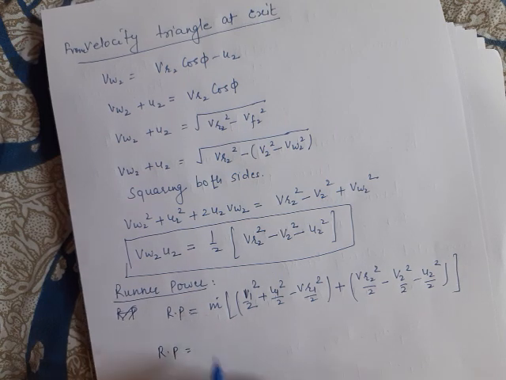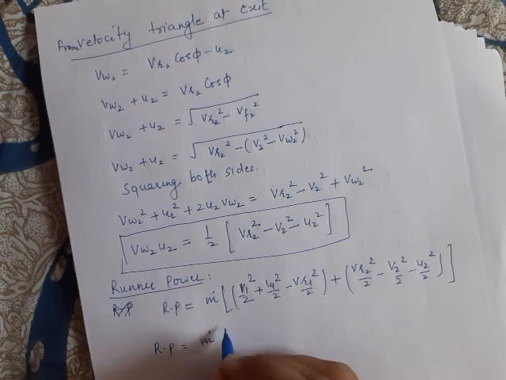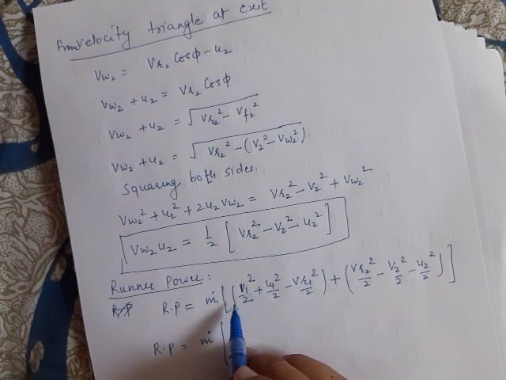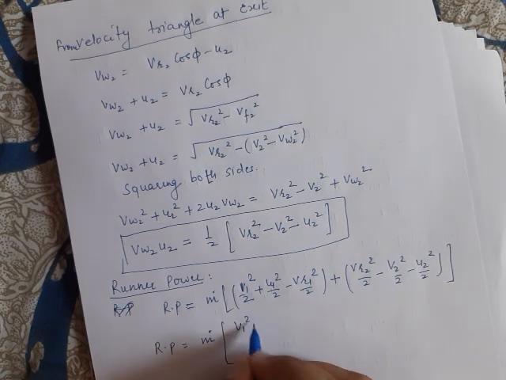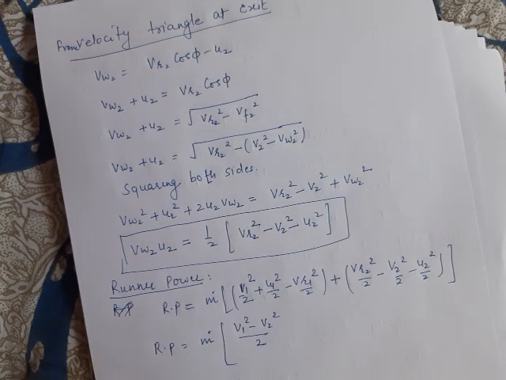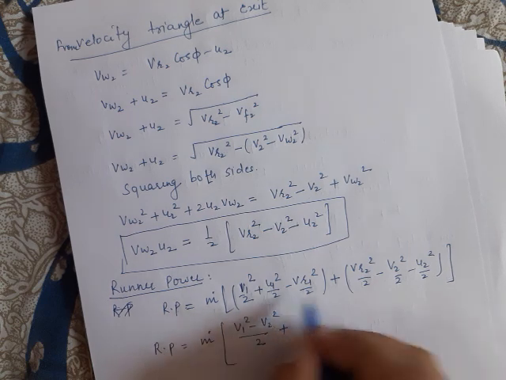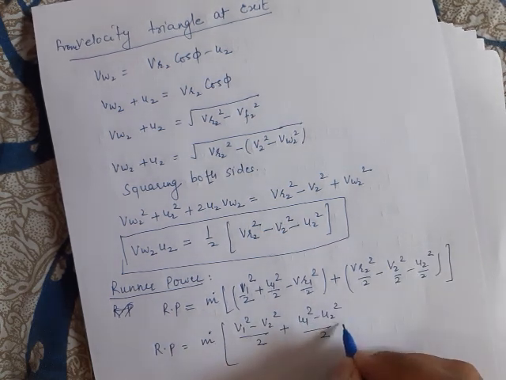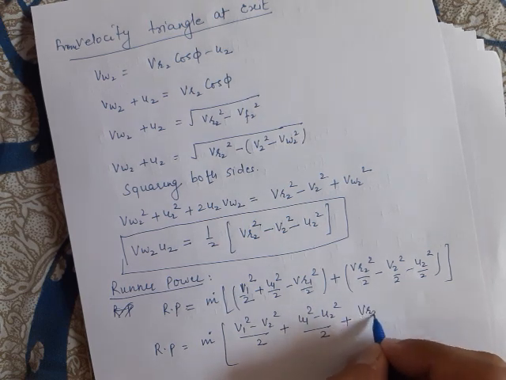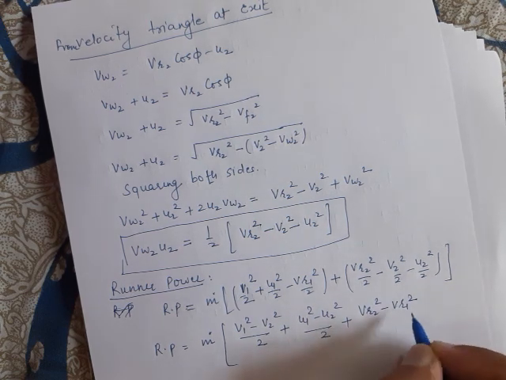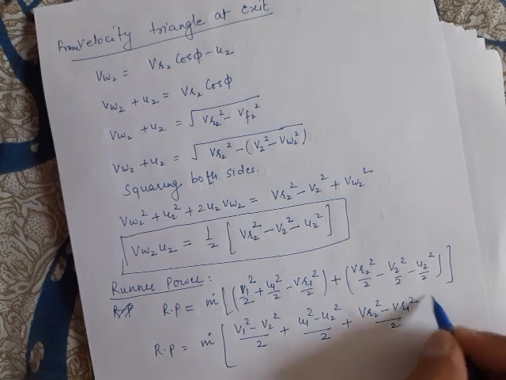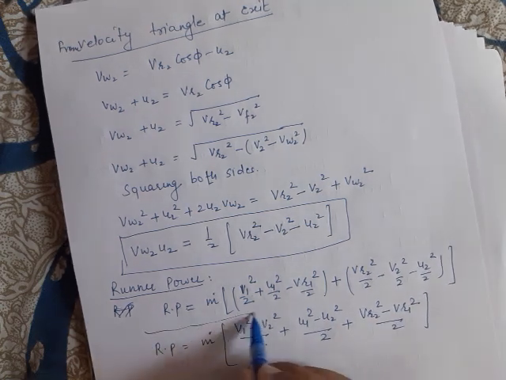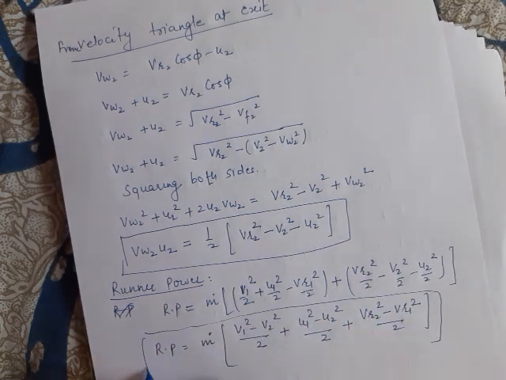Therefore, runner power would become m dot taken outside. Please note: V1 square minus V2 square by 2, plus U1 square minus U2 square by 2, plus VR2 square minus VR1 square by 2. This is the runner power.